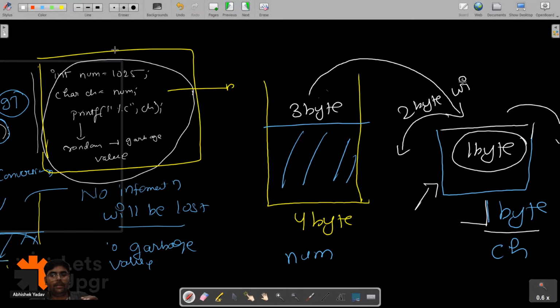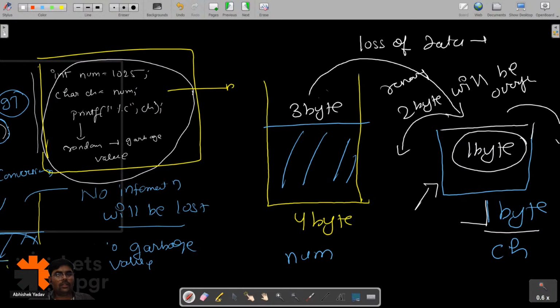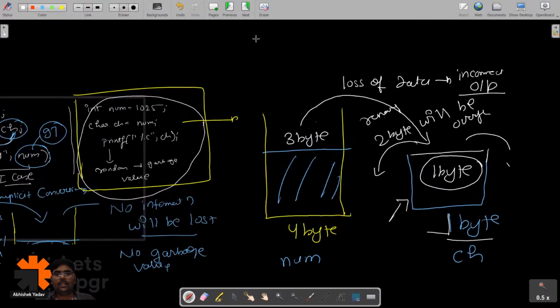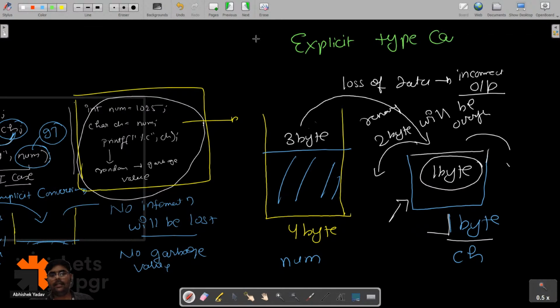The remaining 2 byte will be overflowed here. So there is a loss of data, and when there is a loss of data, you will get some incorrect output on the output screen. Here we have to explicitly do this kind of conversion, and this kind of conversion is called explicit type casting.